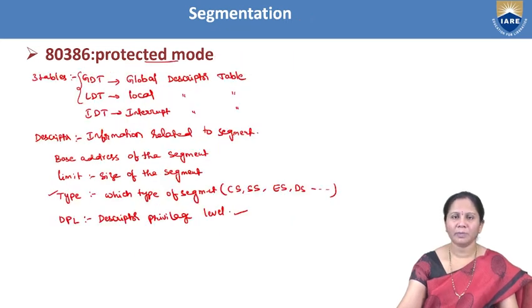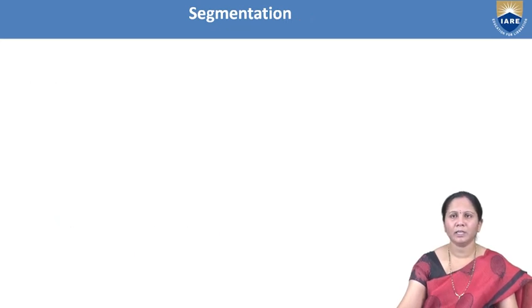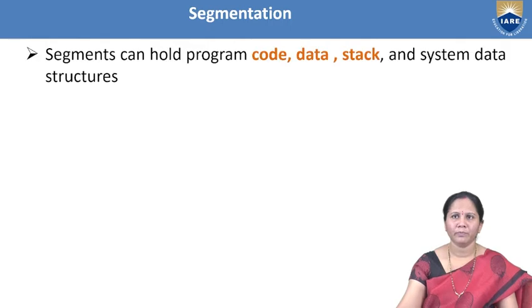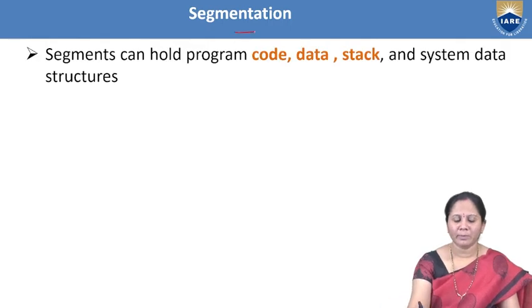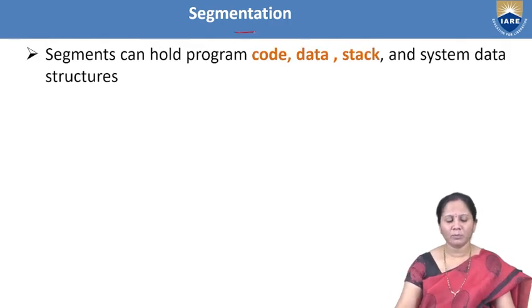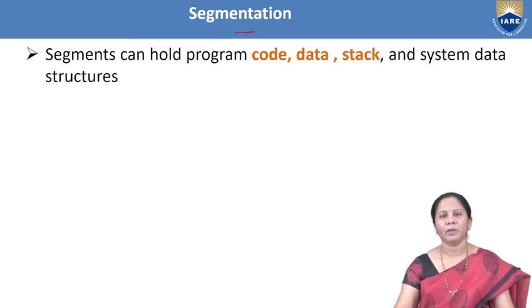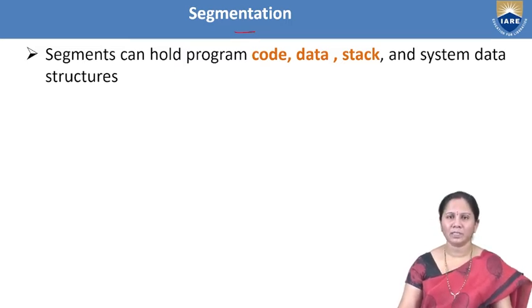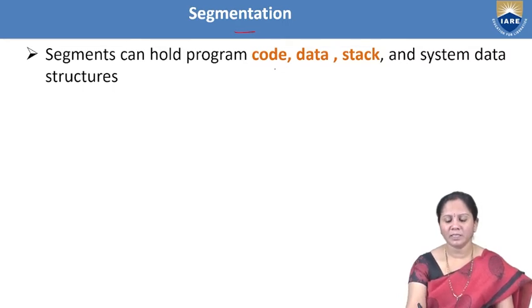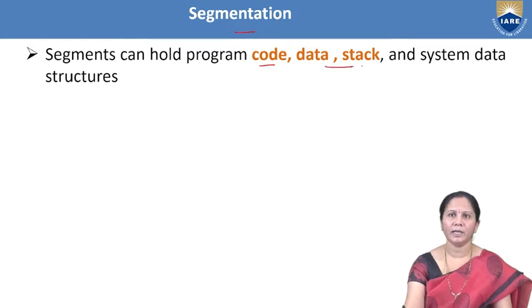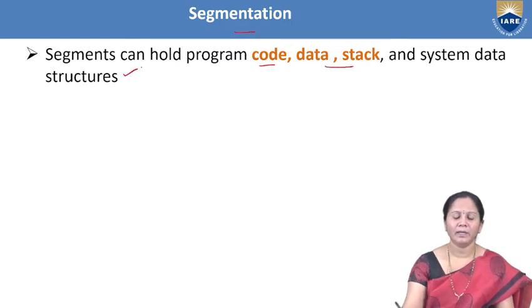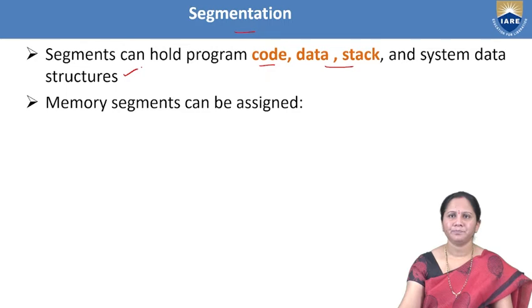So this is how the memory will be segmented when it is operating in the protected mode. Now, coming to the discussion of the previous protected mode format, we have observed that those segments can hold code, data, stack and system data structures.